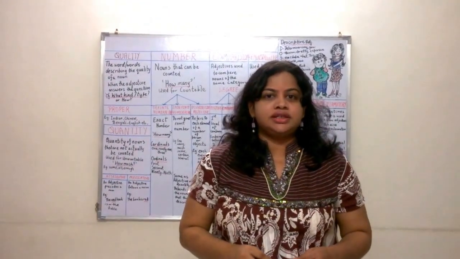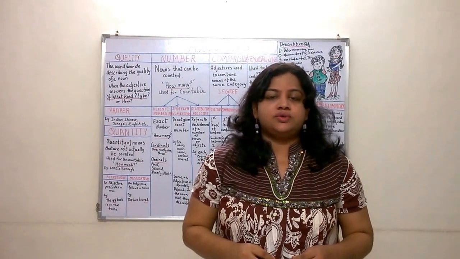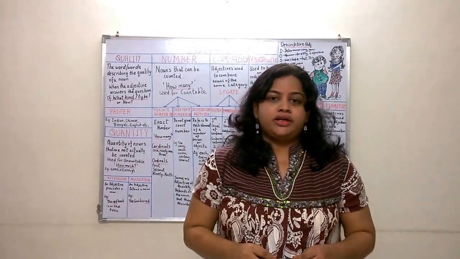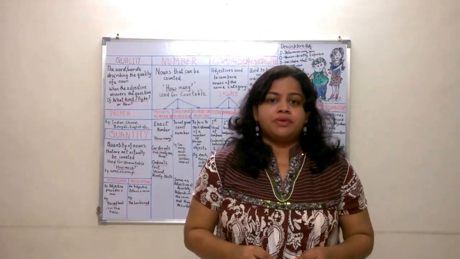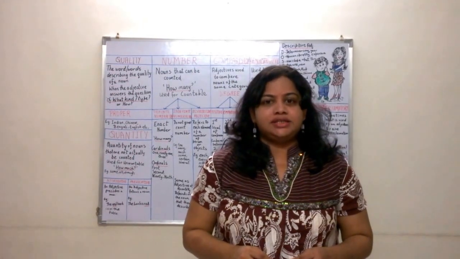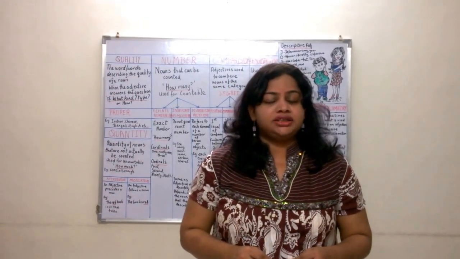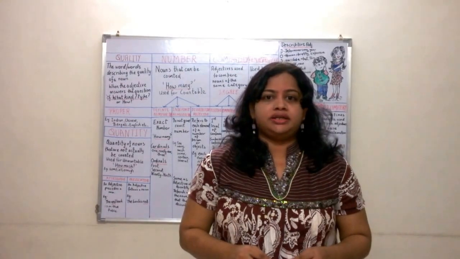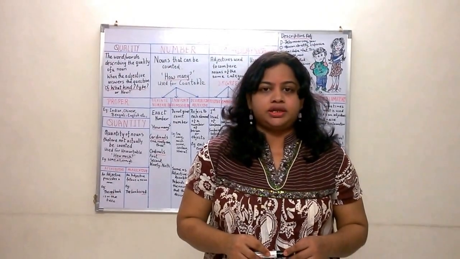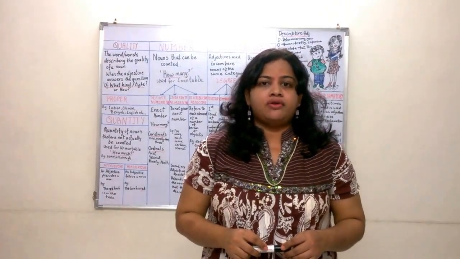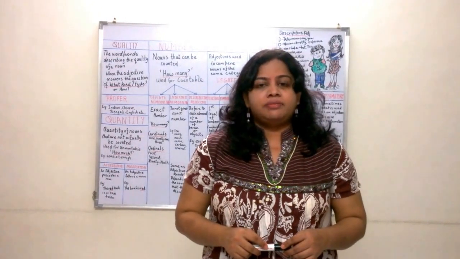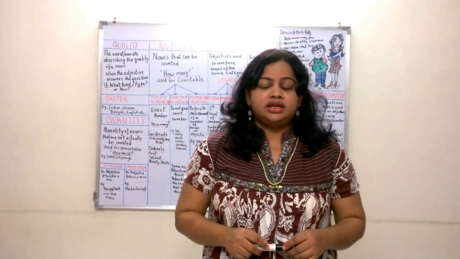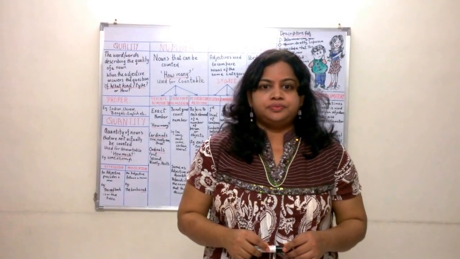What are adjectives? An adjective is a word used to describe, point out, or specify the number of a person, animal, place, or thing, that is, a specified noun. An adjective also adds additional meaning to a noun to describe an object. Depending on the type of adjective, it can be classified into different categories. Now let us see the different categories.